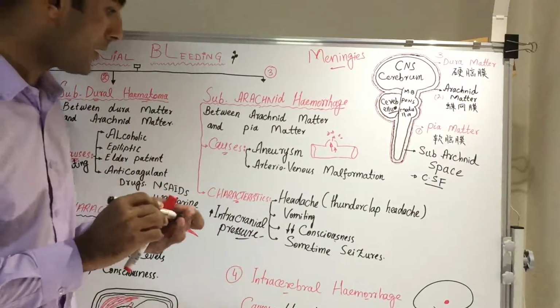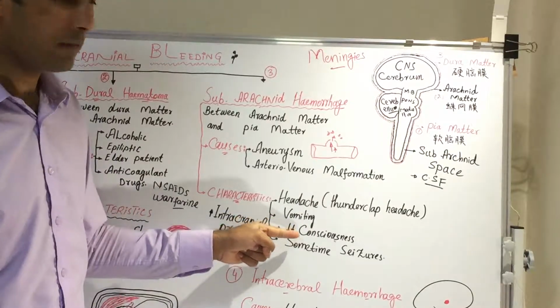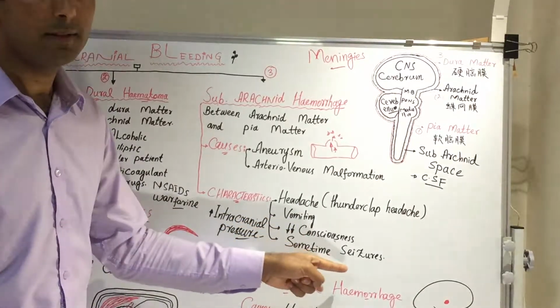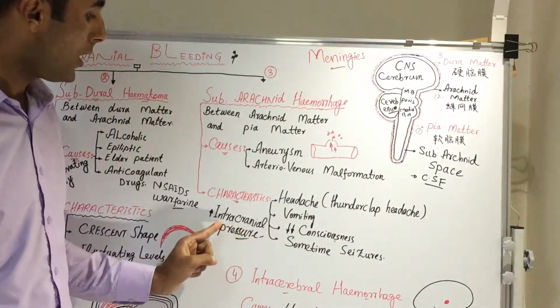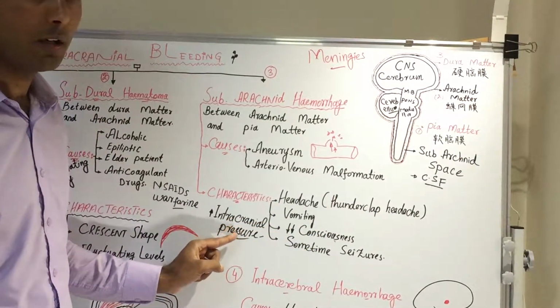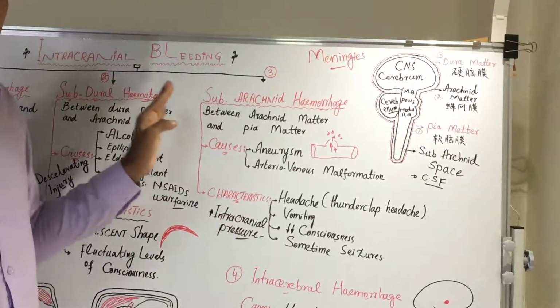So we can say that the patient has all these symptoms because of increased intracranial pressure. The patient has headache, vomiting, decreased level of consciousness, or sometimes seizures, and all these symptoms are due to increased intracranial pressure. So these are the different types of intracranial bleeding.